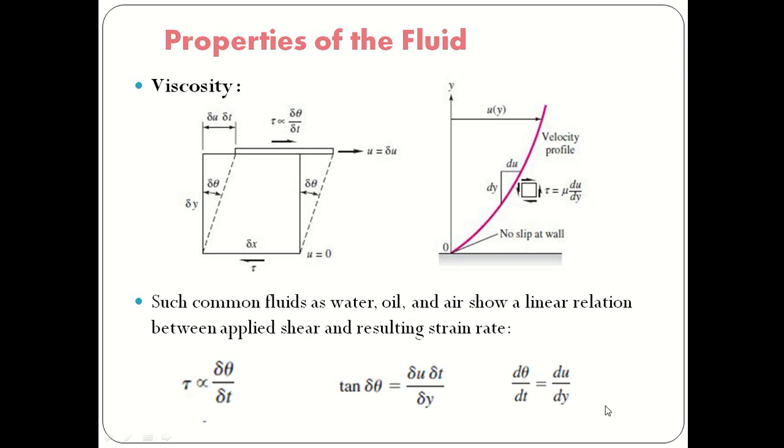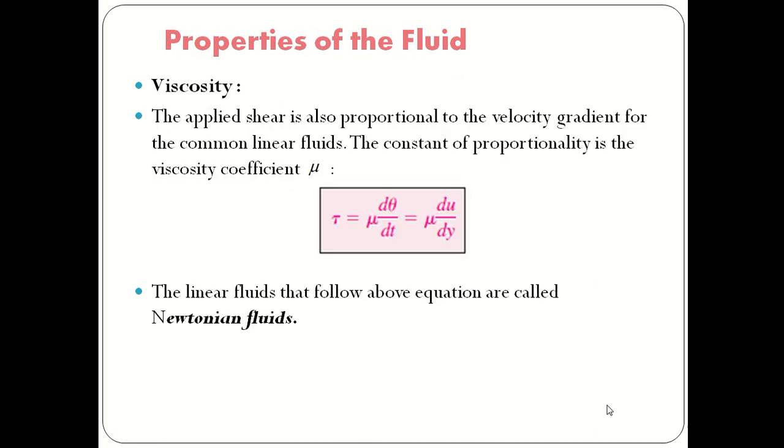If you substitute in this equation, what we get is tau equal to mu multiplied by d theta by dt, which is equal to mu du by dy. What is mu here? Mu is considered the coefficient of viscosity. Mu is taken as a proportionality constant, and this is called the dynamic viscosity.